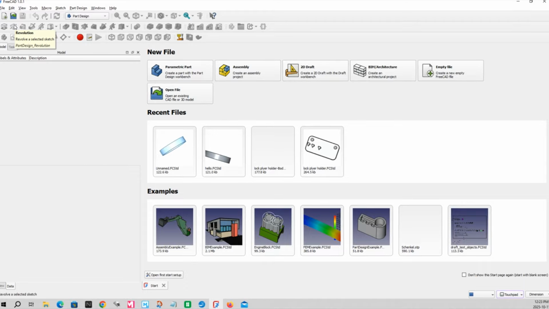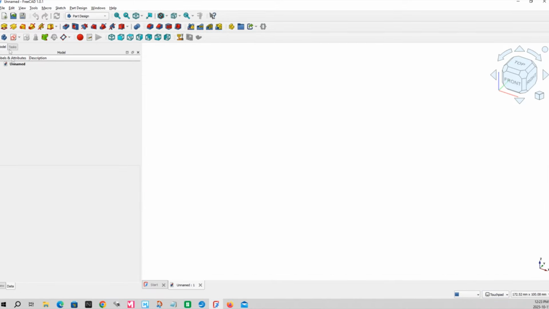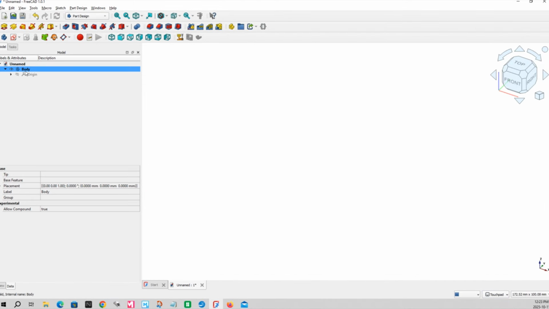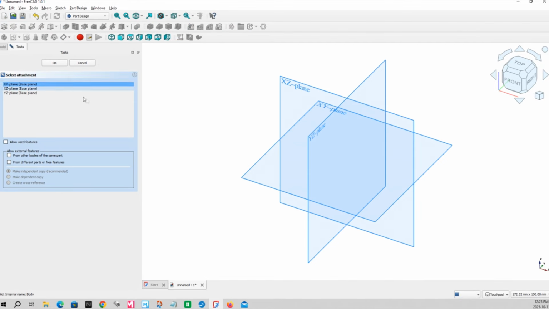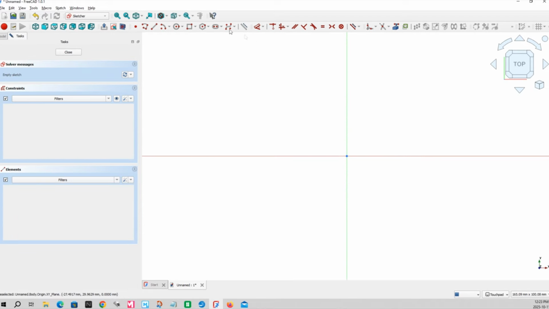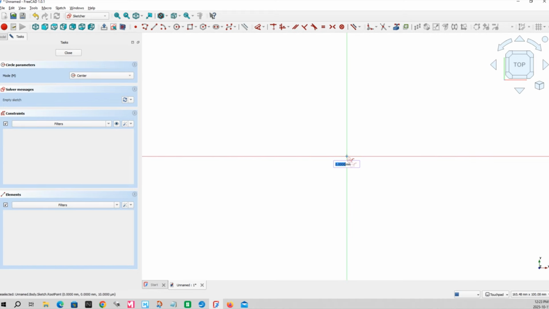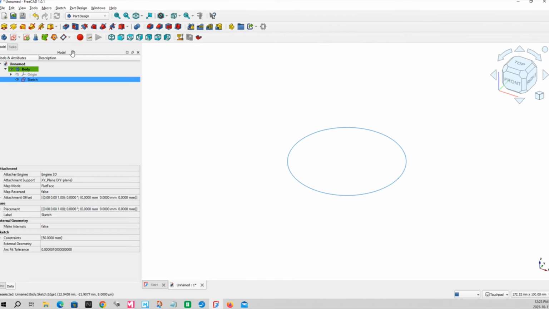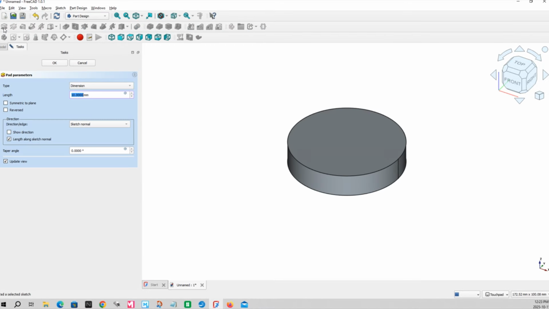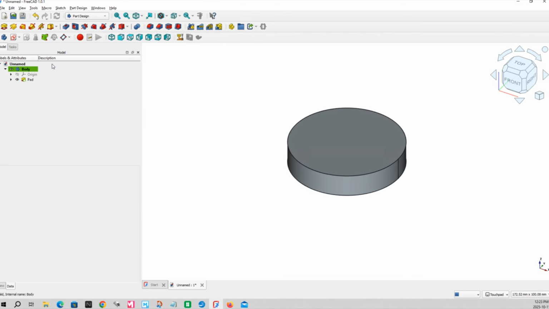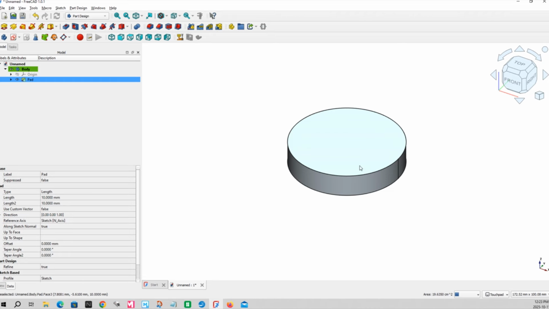Okay, so go into your FreeCAD and create a new body. Let's select the XY plane, and something simple, 50 mil. Let's close it. Let's pad it. 10 mil is perfect. That's the top. Let's go to the bottom.